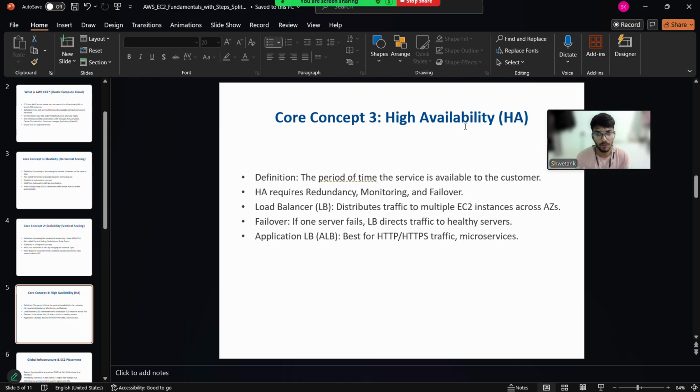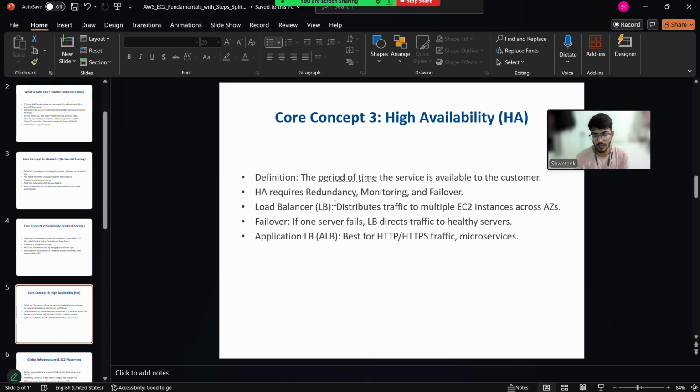Now, another one is high availability. High availability means the period of time the service is available to the customer. The service should be available every time, and there should not be any downtime. High availability requires redundancy, monitoring, and failover. Redundancy means having duplicates, the same application on different servers.